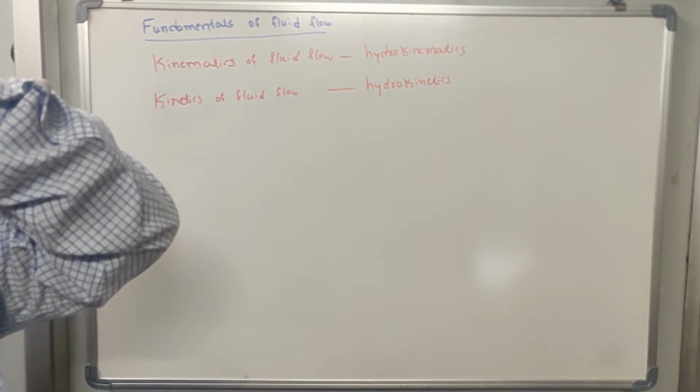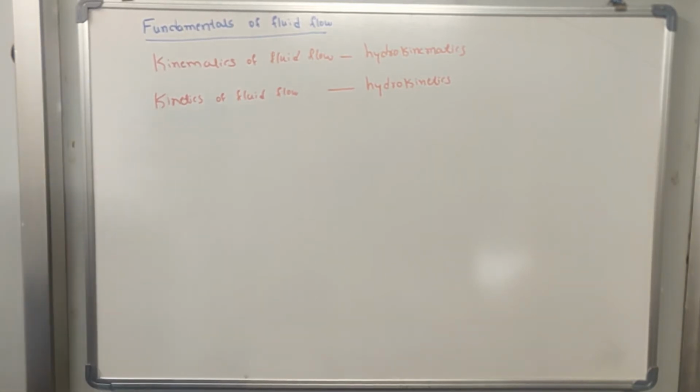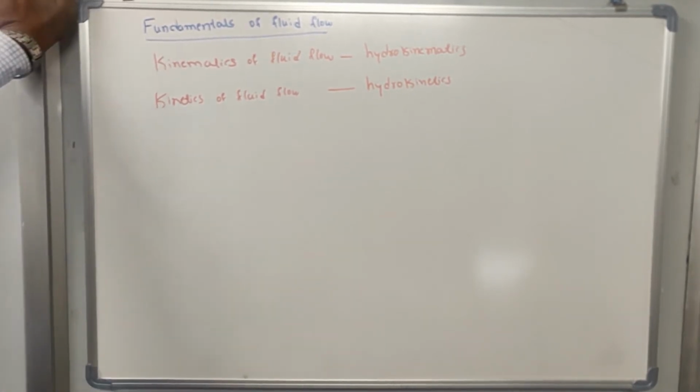As you studied in the first and second semester, when you studied the elements of civil engineering subject, in that subject you studied mechanics. Okay, engineering mechanics. In engineering mechanics also you have studied the kinematics and kinetics.